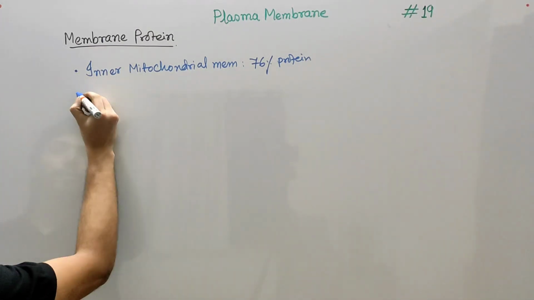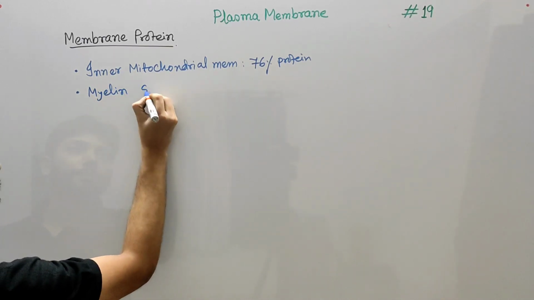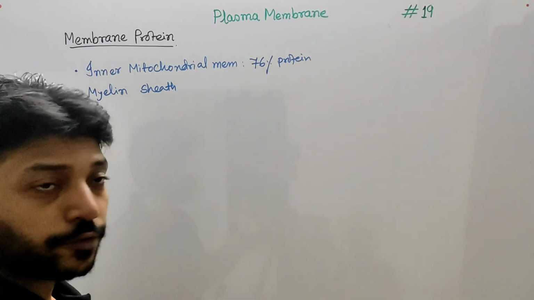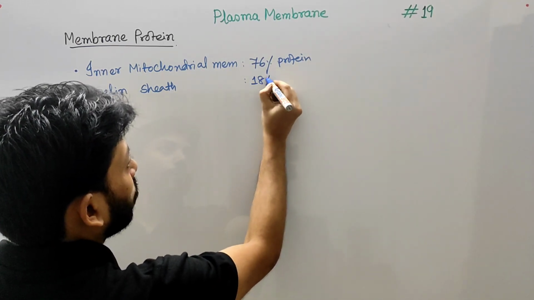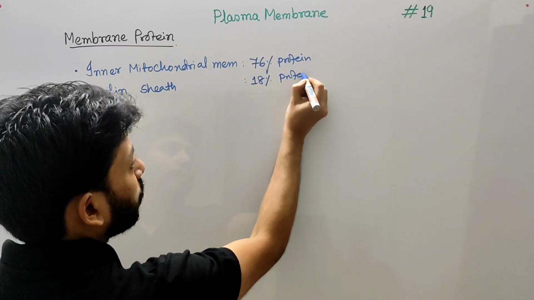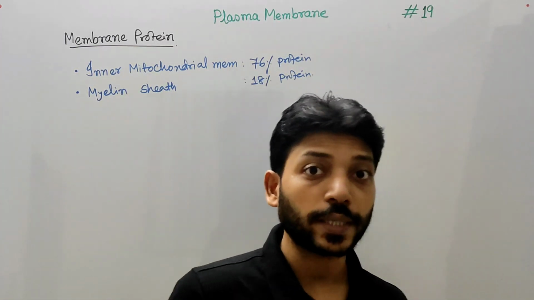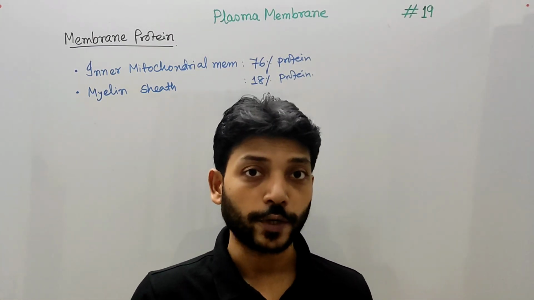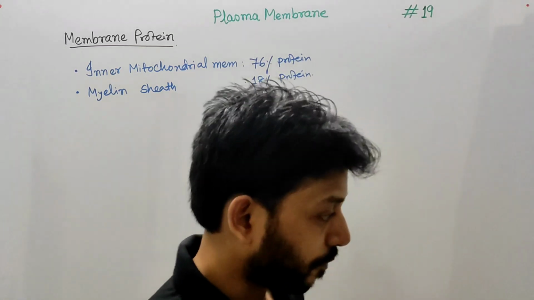Like in the case of the myelin sheath that insulates the nerves, they contain only 18% proteins. See how much difference there is. So not only protein composition, but the percentage of proteins also differs in different organelles and cells because of the purpose of the organelles and the cells. Now this is the first point.